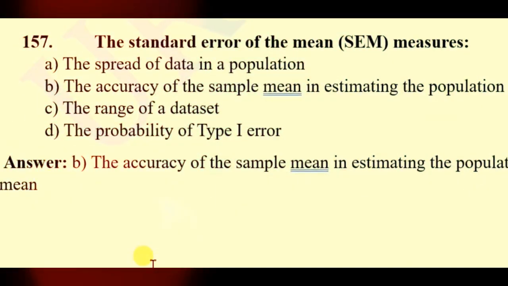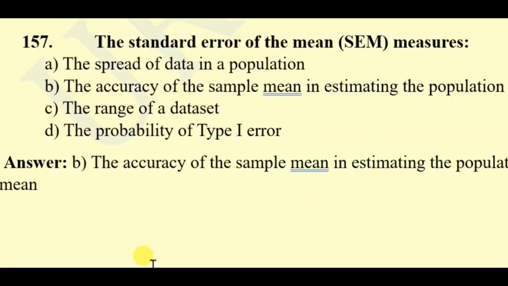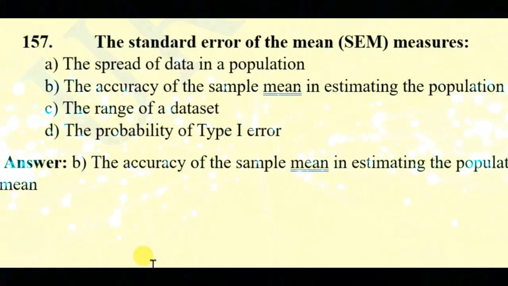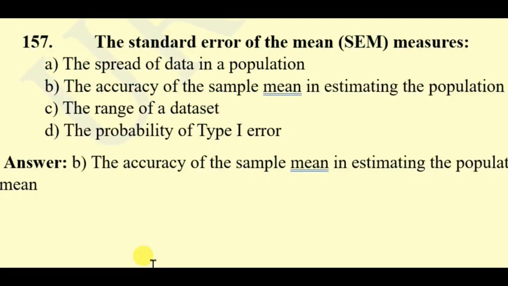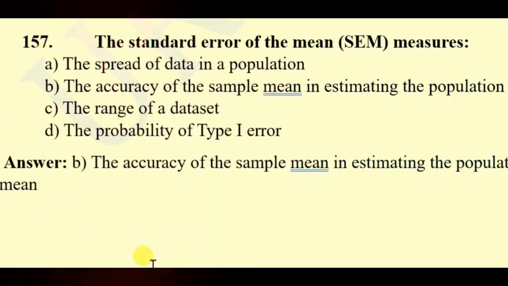Question 157. The standard error of mean SEM measures the spread of data in a population, the accuracy of the sample mean in estimating the population mean, the range of a dataset, the probability of type 1 error. Here the right answer will be the accuracy of the sample mean in estimating the population mean.